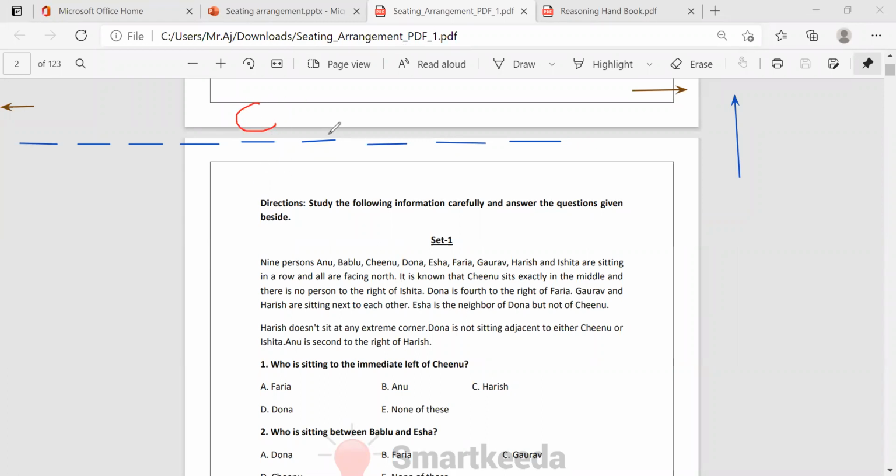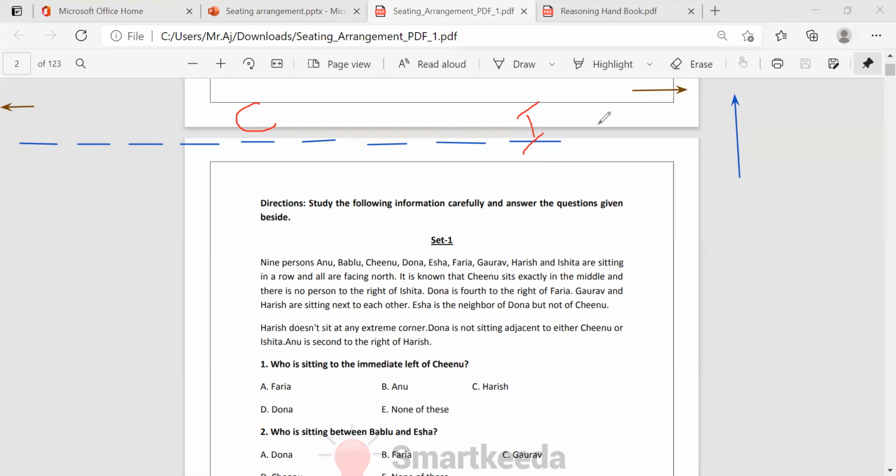C is the middle. So here 4 members are there, here 4 members are there. Another point they gave: there is no person to the right of Ishita. If she sits here, here, here, she would have a person to the right, but they're saying there is no person to the right of Ishita. That means she is nothing but the right extreme corner. Ishita is here. There is no person to the right. Extreme corner. Okay. What are they saying?